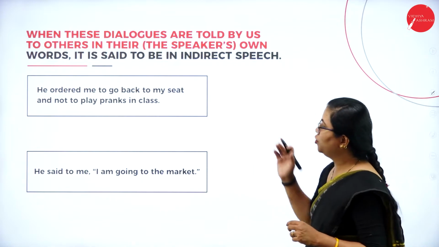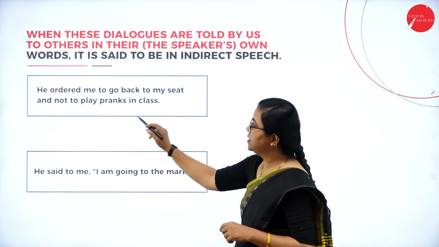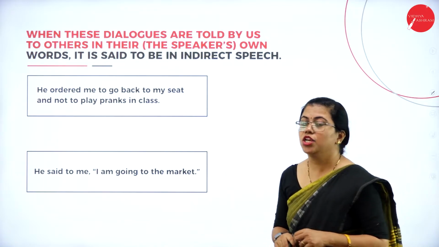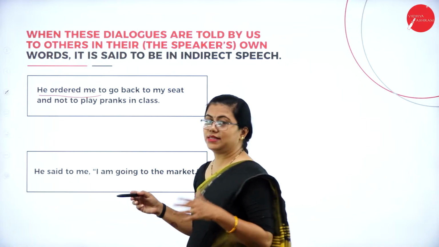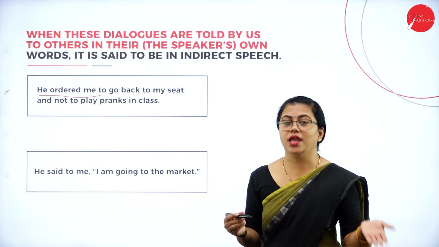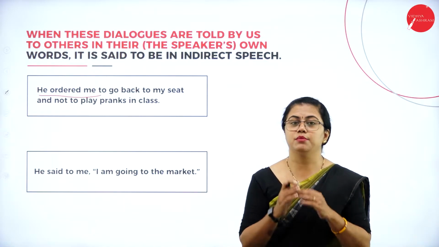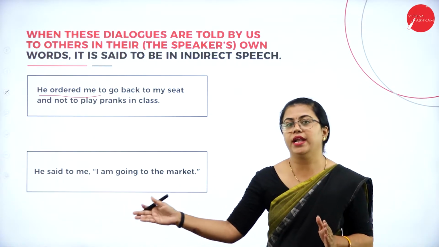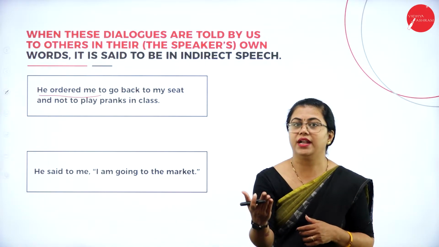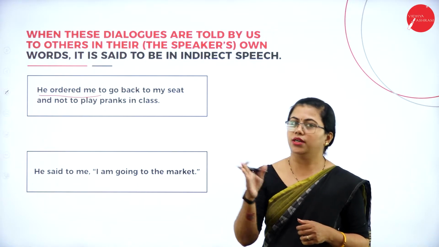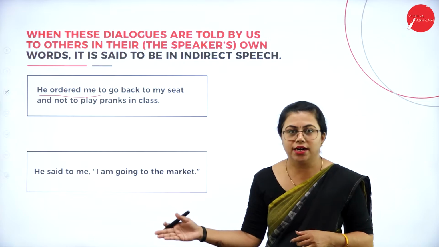Fine. So you can go to the next set of conversation here. "He ordered me to go back to my seat and not to play pranks in the class." So here the person who is talking about somebody else who has told something else. "He ordered me to go back" means I'm not talking to a person directly. I'm talking about somebody else who has already done the conversation. So I'm talking to this person who is in front of me and telling that person that he ordered me. So I'm talking about somebody else here. I'm talking about a third person.